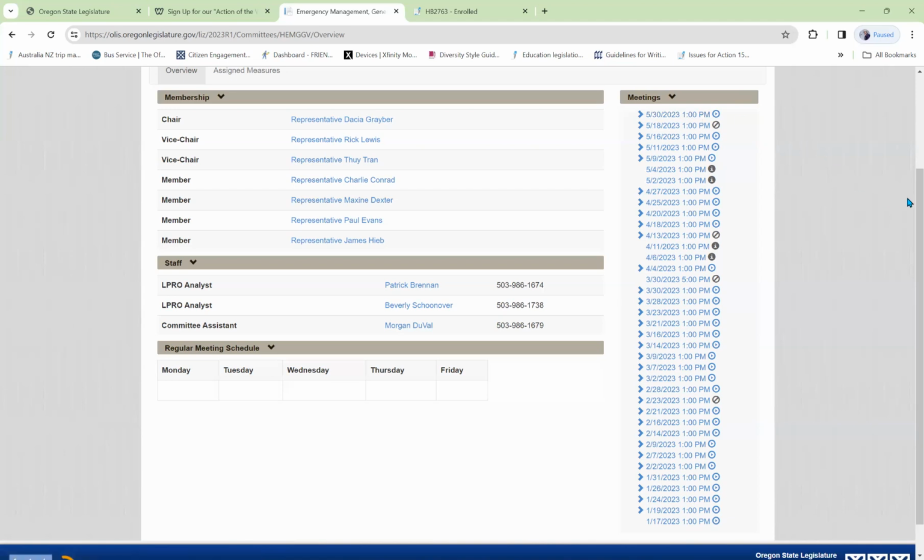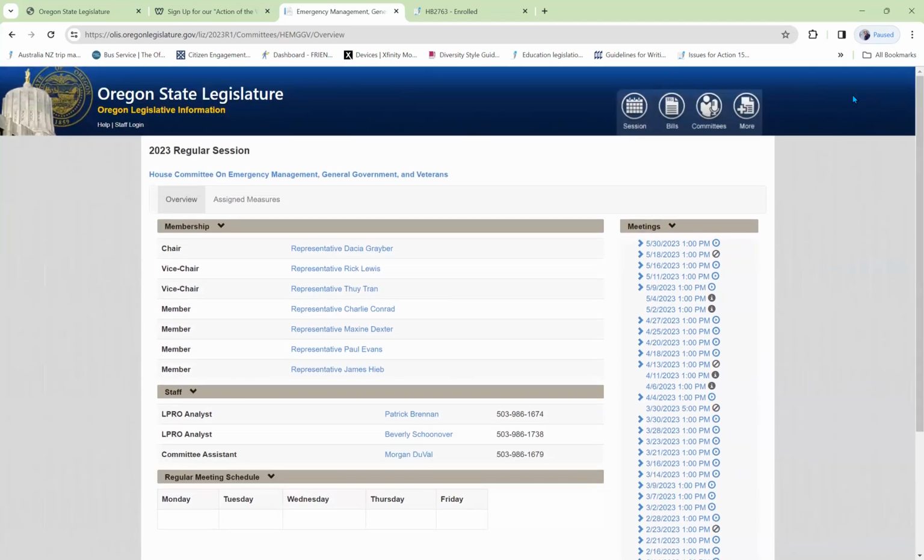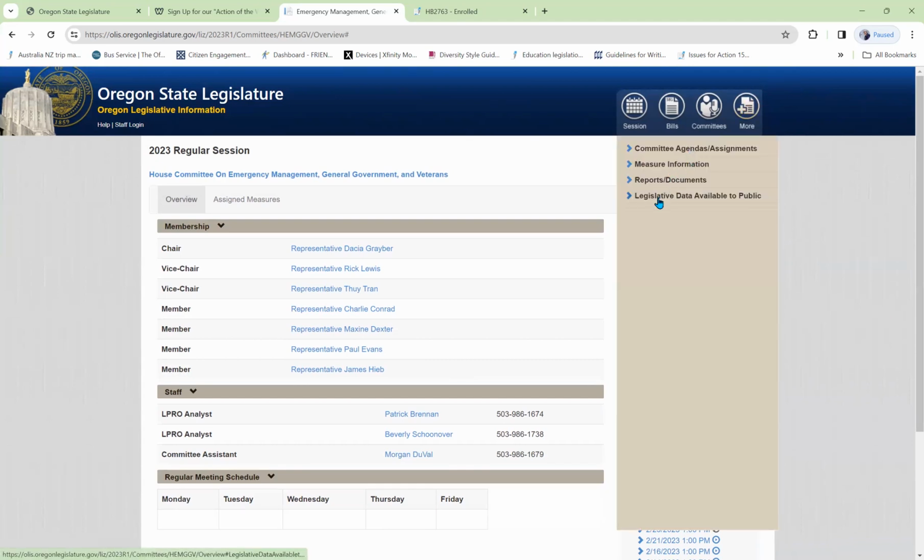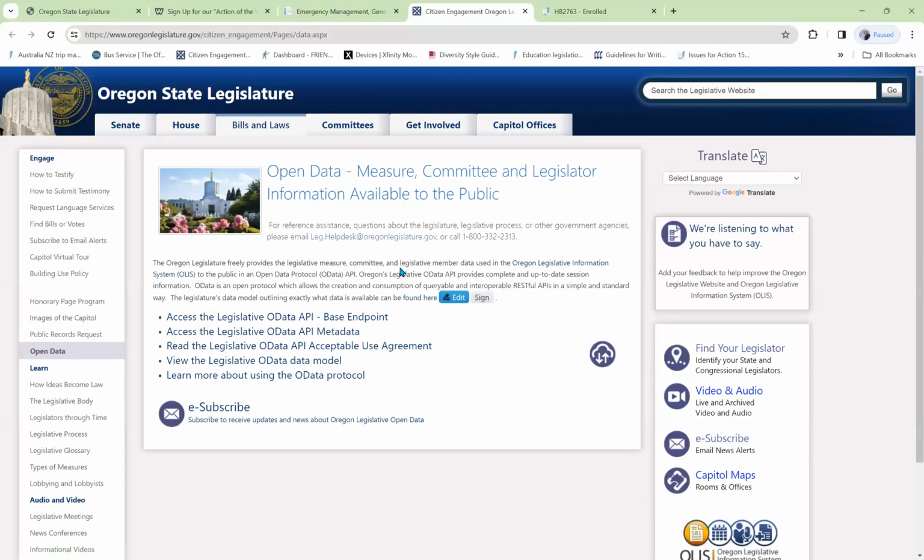Now, supposing we want to be able to testify during a meeting. We want to know when they're going to be accepting testimony. We want to track the bill. We come up here to more and then legislative data available to the public. Click on that, click on legislative open data, and it comes to a page where we have a whole bunch of wonderful information for advocates.